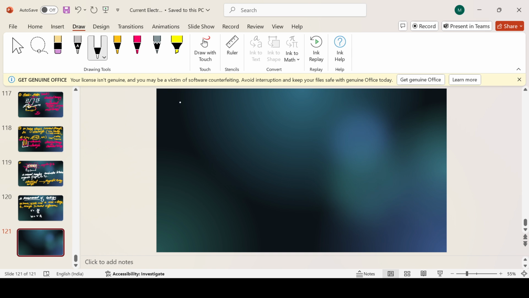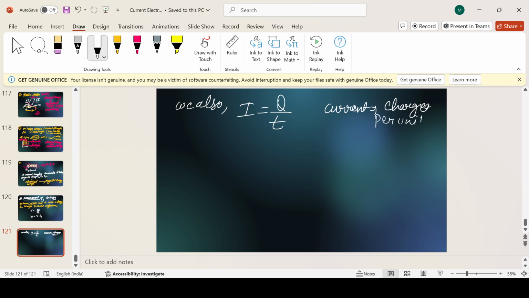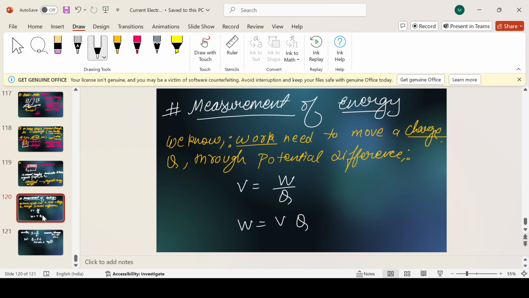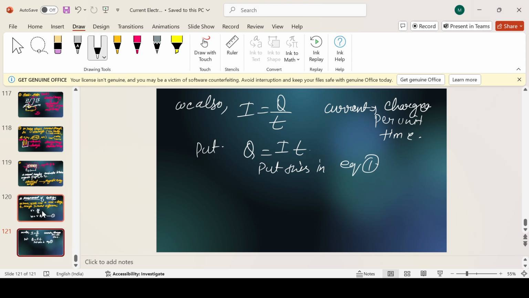Now what I am changing is this. We also know that I equals q by t, that is current. Current is charge per unit time. So instead of this, I'll make charge equal to I t. Put this in equation first. Let this one be equation number 1. So put it in it.